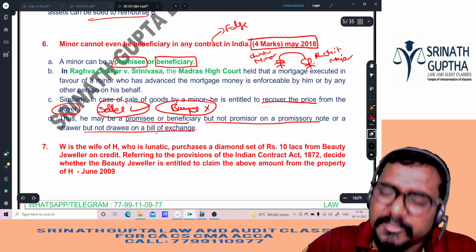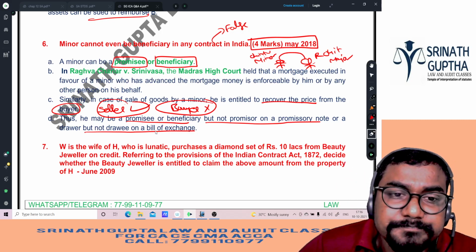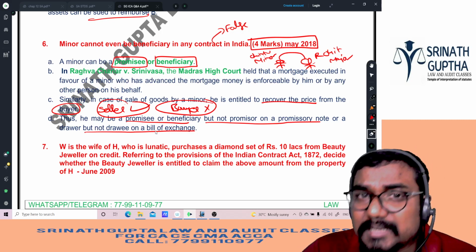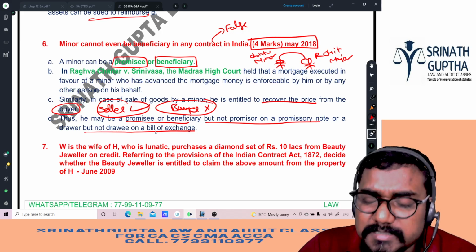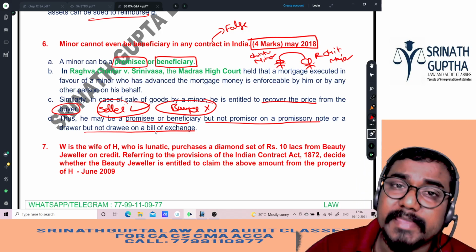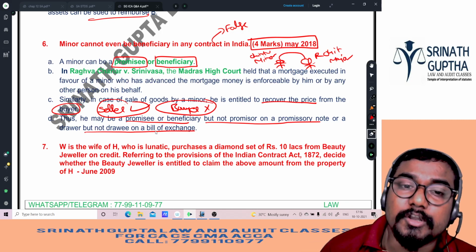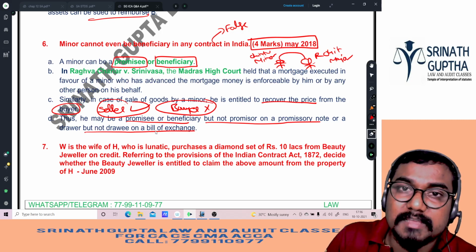That means he can always have the benefits, but not the obligations. Being a drawee, the obligation is there. Being a drawer, the right is there, beta. He can have the rights, but not the duties. Being a promisor, he will have the duty. Being a promisee, he is having income benefits. He can be the promisee, but not the promisor. And he can be the drawer, but not the drawee. Drawee is having a duty. Drawer is having a right.